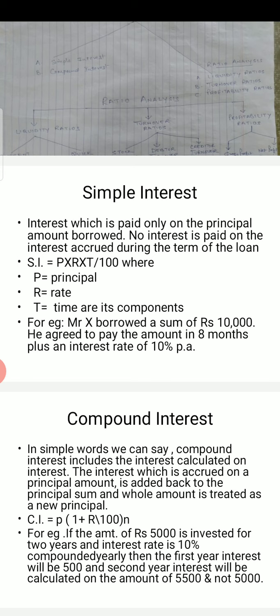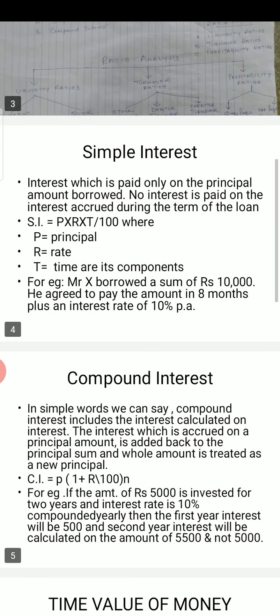The only thing you need to remember between simple and compound interest is that simple interest is paid only on the principal amount borrowed, whereas compound interest is calculated not only on the principal amount but also on the interest which is calculated on the principal amount borrowed, and then we add both of them.